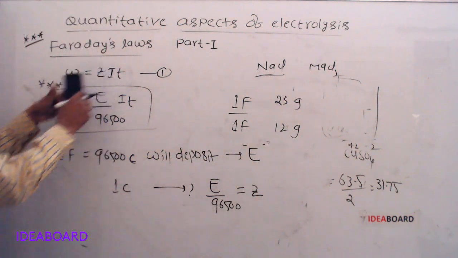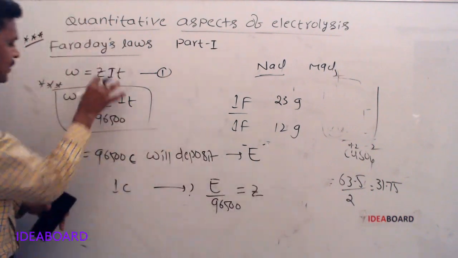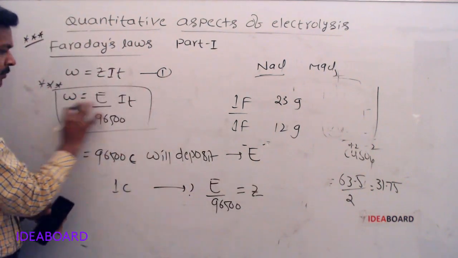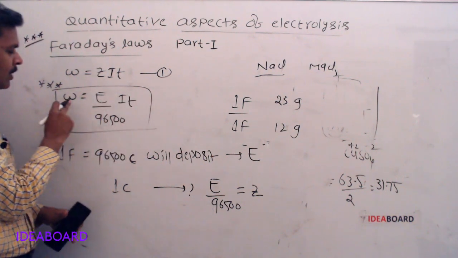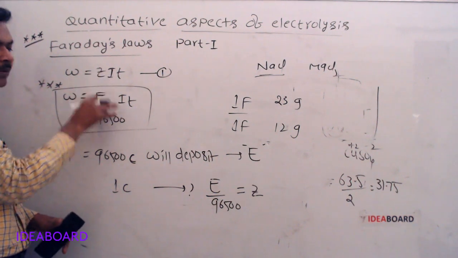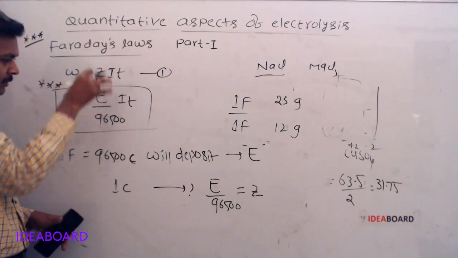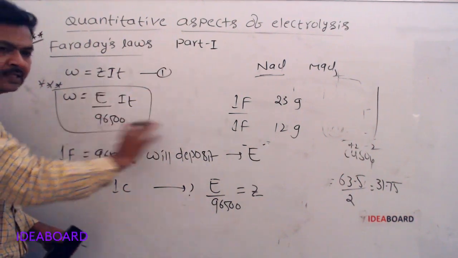So instead of this Z, we can write E by 96500. So this is the Faraday first law: W is equal to EIT by 96500. W is the mass of the substance deposited, E is the equivalent weight of the substance, I is current in amperes, T is time in seconds, divided by 96500.